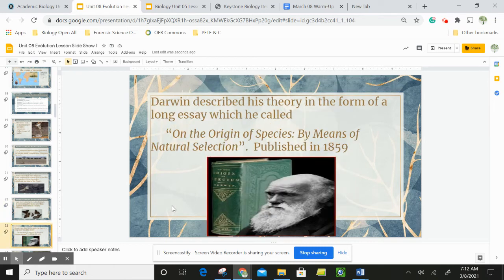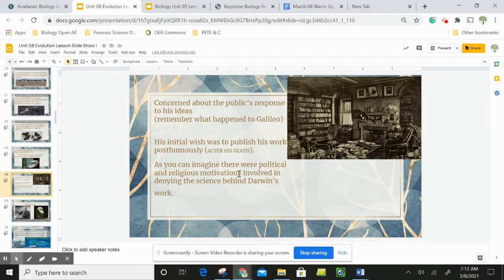So Darwin took these observations and all of his data, and he wrote a really long essay, which is called On the Origin of Species by Means of Natural Selection, published in 1859. He was concerned about how the public was going to respond to his ideas. This wasn't a very popular time to go against things that people had as commonly held beliefs, and we see this all the time still. His initial wish was to have his work published posthumously, which is after his death.